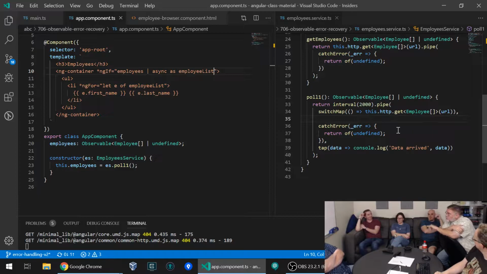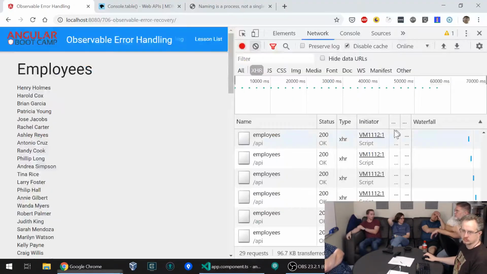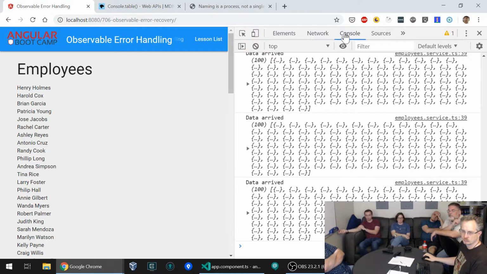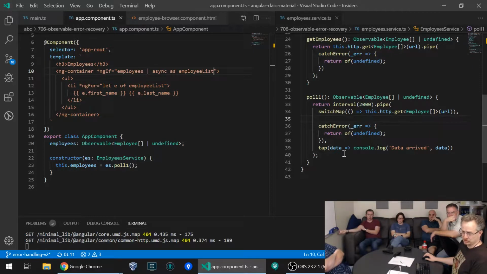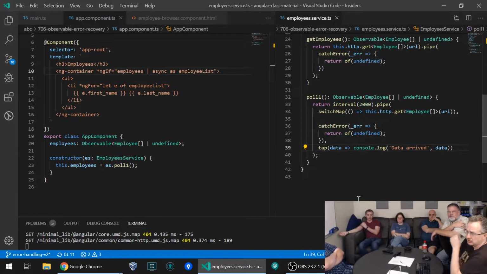But this could be just to mark it offline, show it die, put it back online, show it come back up. Yeah. This could be where our console log comes back in, our console table, because the console would actually show, look, data refreshed, refreshed, refreshed. The UI is not changing because the data's not changing, everything's hunky-dory, but we do see the network tab. So you just want to use the network tab as the console in there. Where did the console log come from? Console log is here, the data arrived right there.